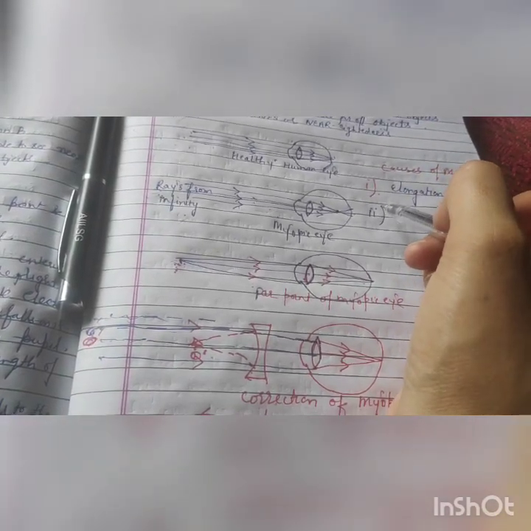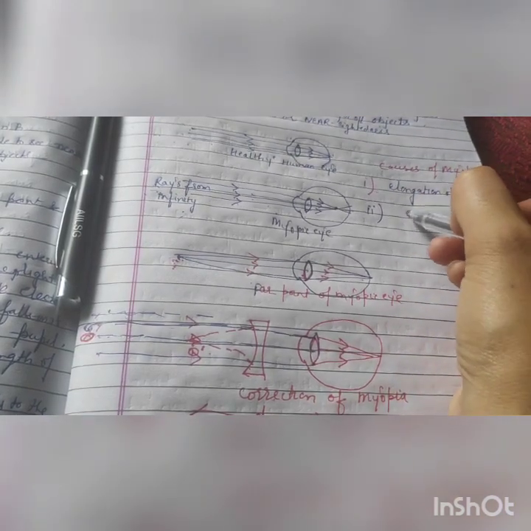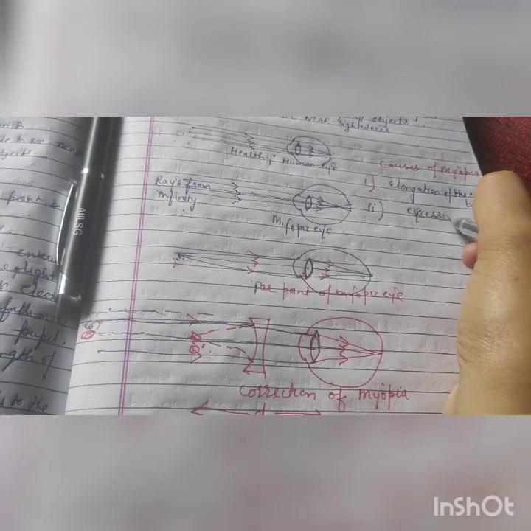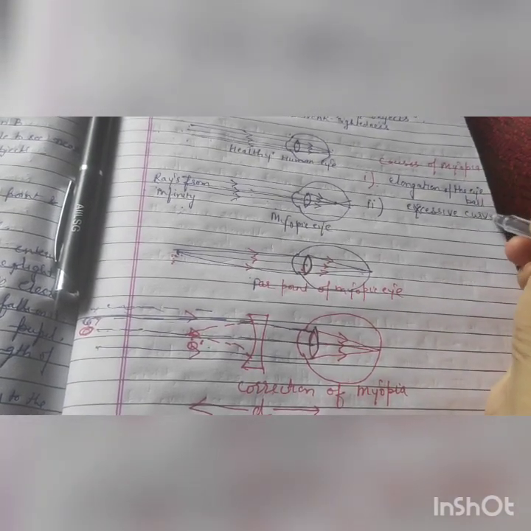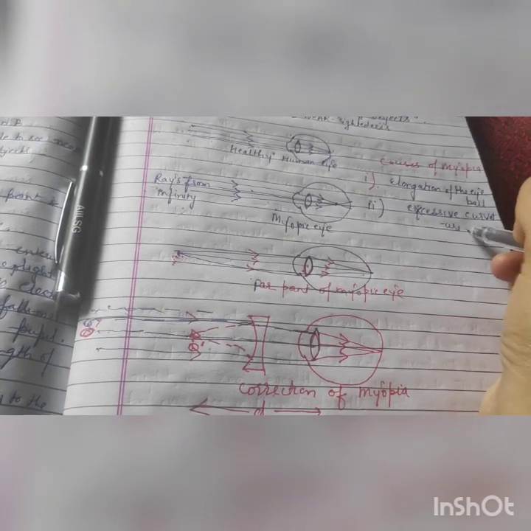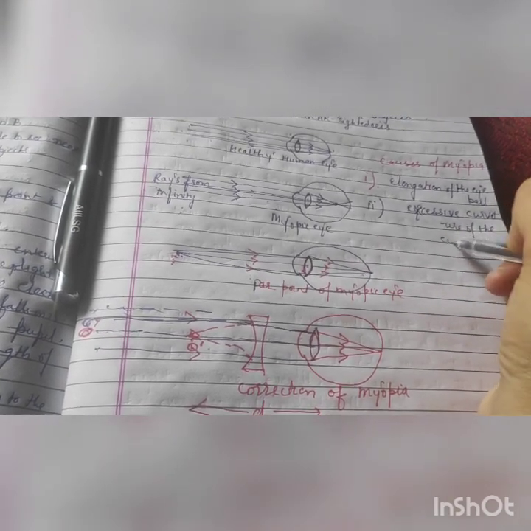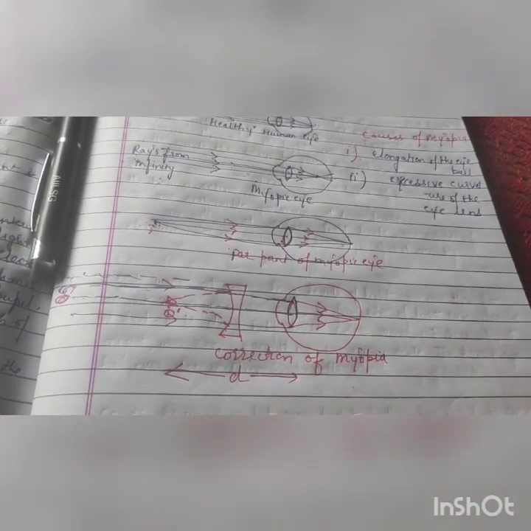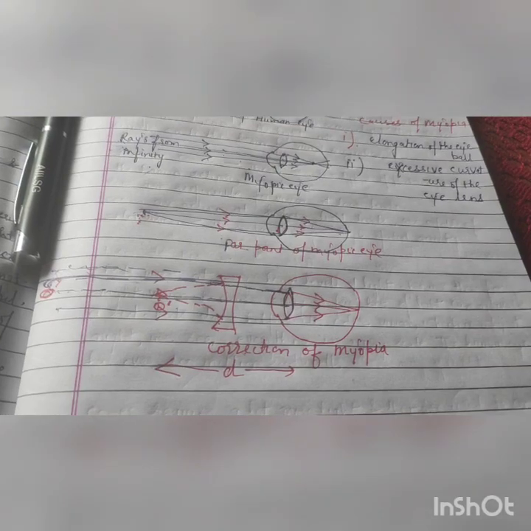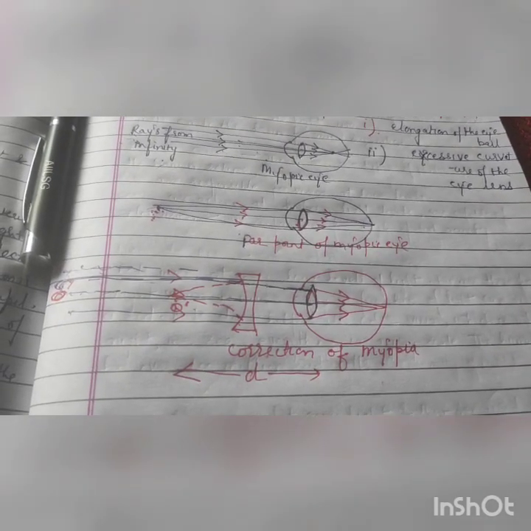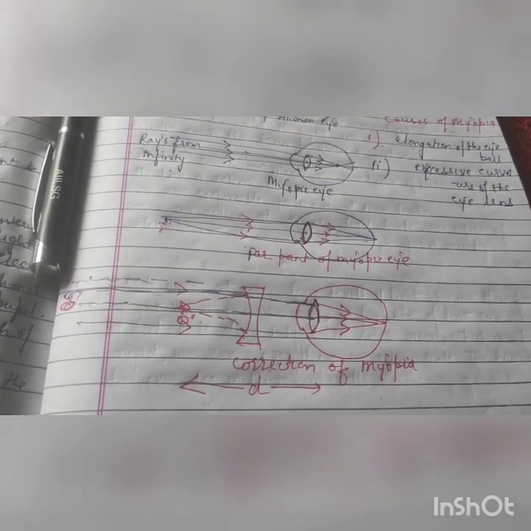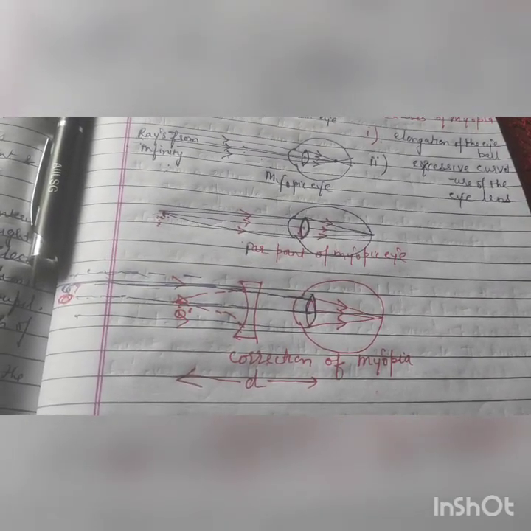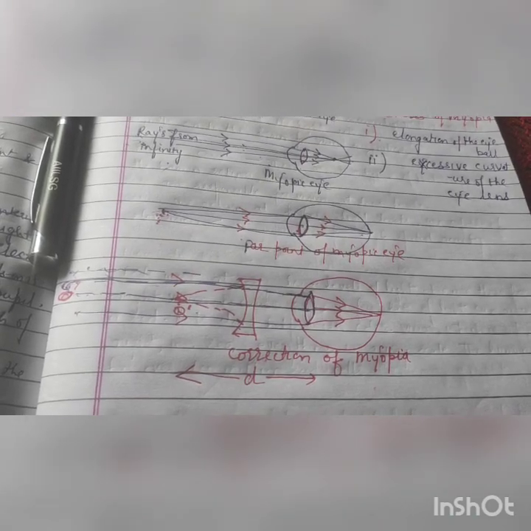Number 2, excessive curvature of the eye lens. Clear? Now these are the causes of myopia. So concave lens of a suitable power will bring the image back onto the retina and thus the defect can be corrected.